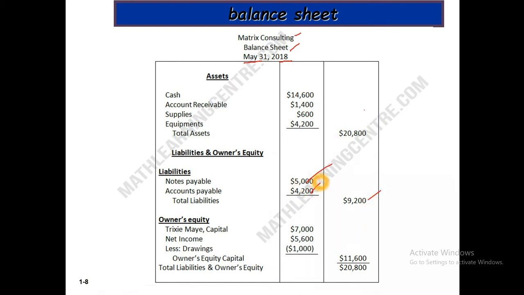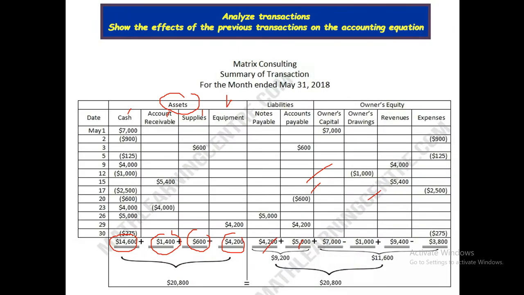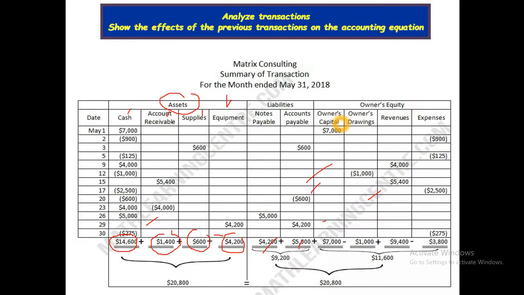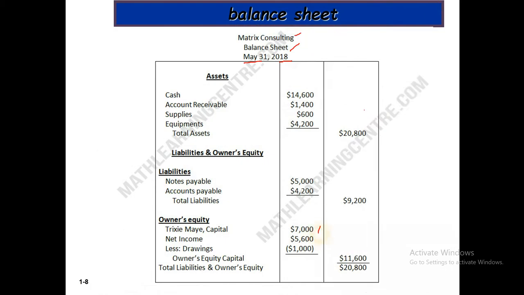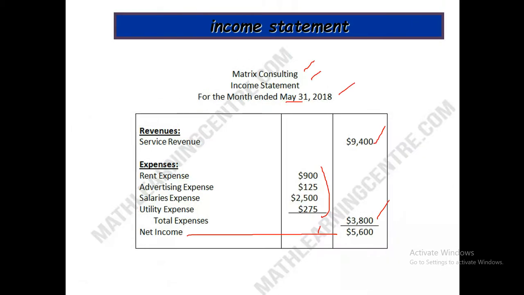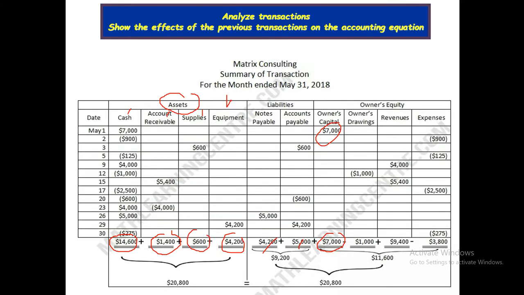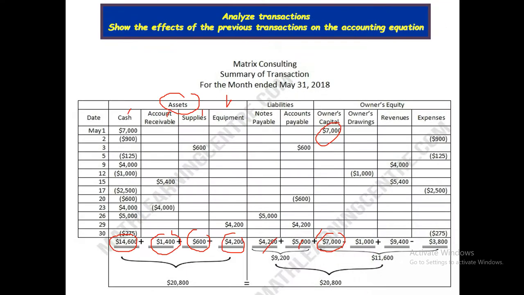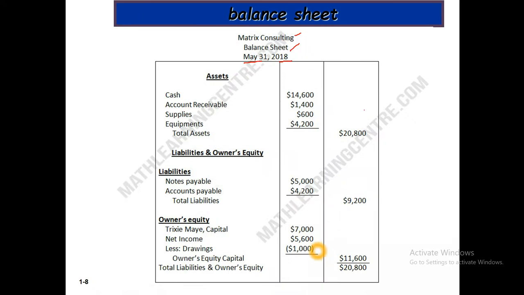Now we need to prepare the owner's equity statement inside our balance sheet. This is the opening capital of $7,000. We have net income from here, $5,600, and this is the owner's drawing of $1,000.